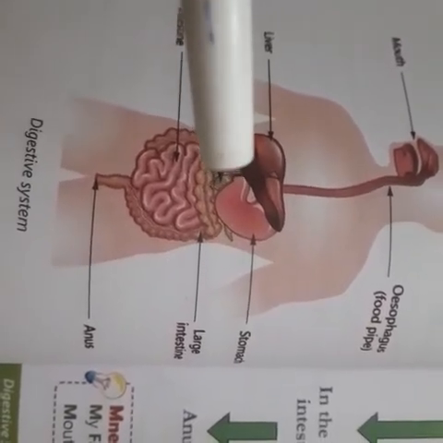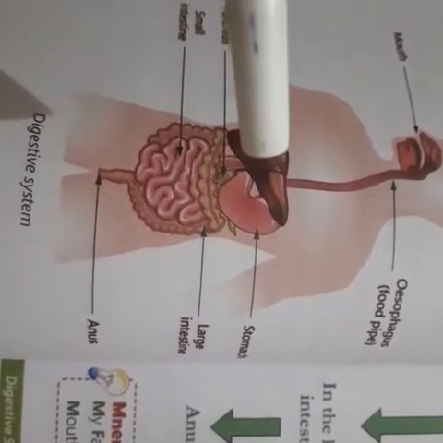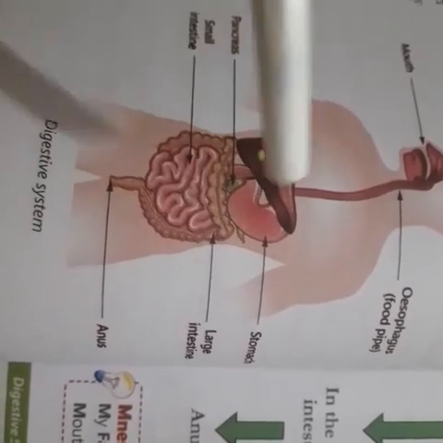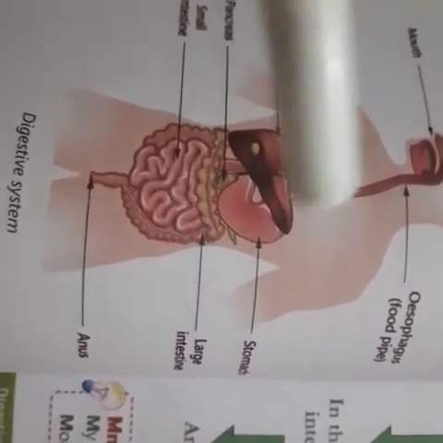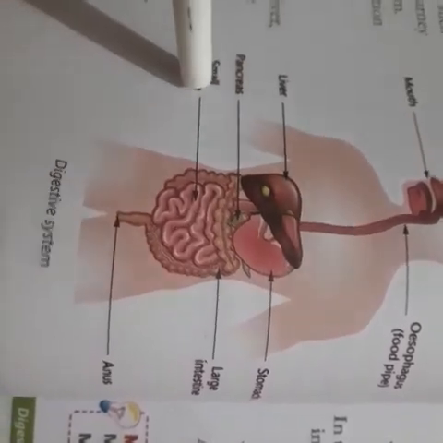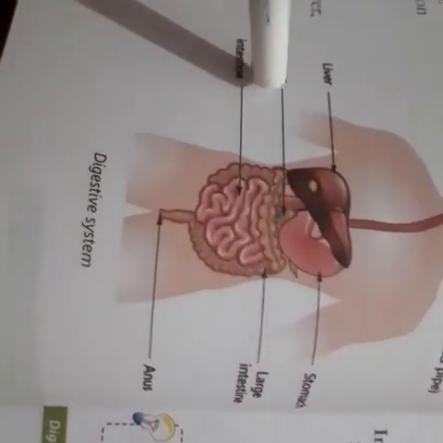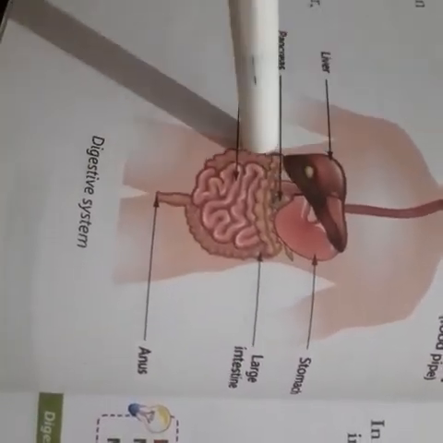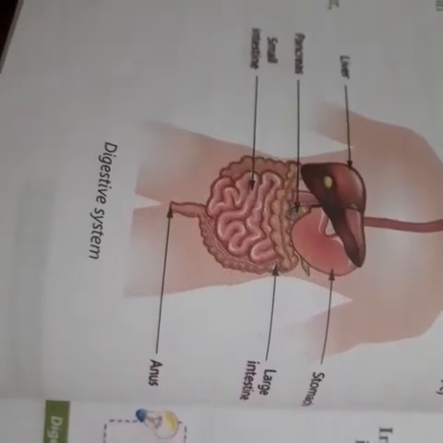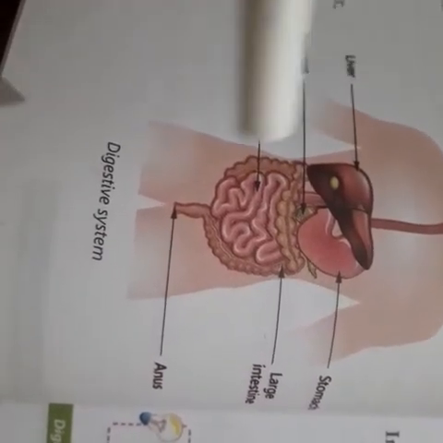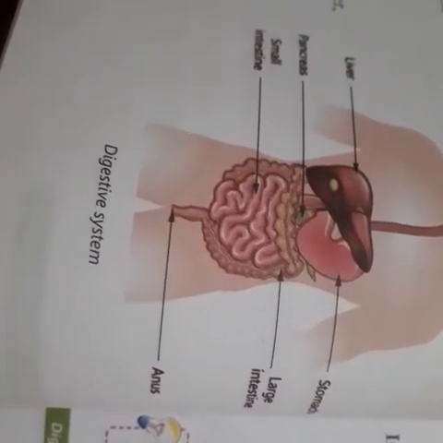Here the food is ground to form a paste and mixed with the digestive juices produced by the wall of the stomach. Then after that, the small intestine. Here the food that enters from the stomach is partially digested, and more digestive juices are added to the food in the small intestine.